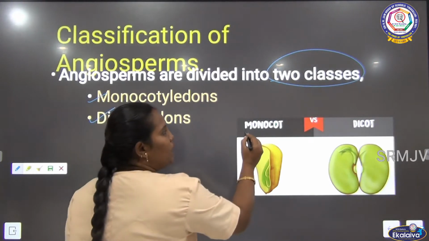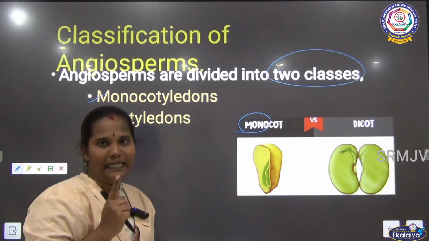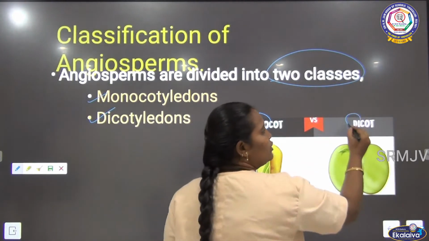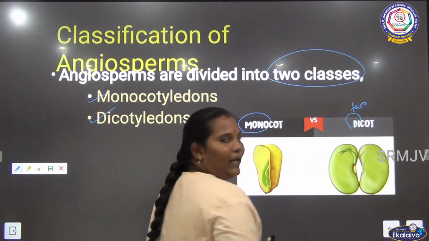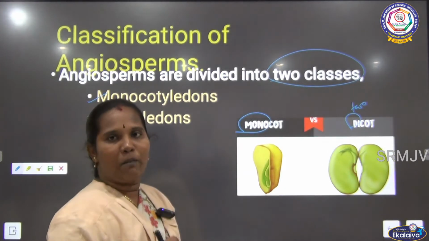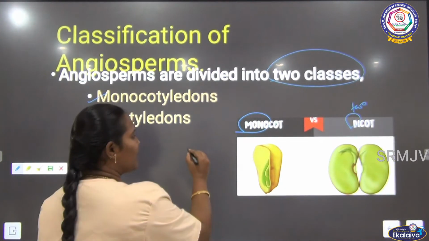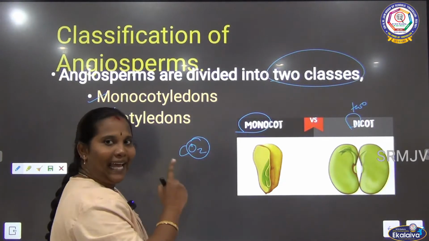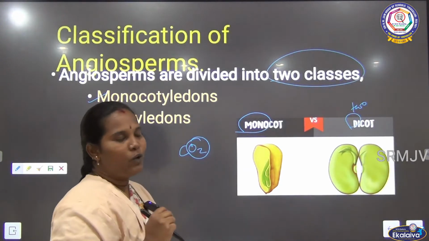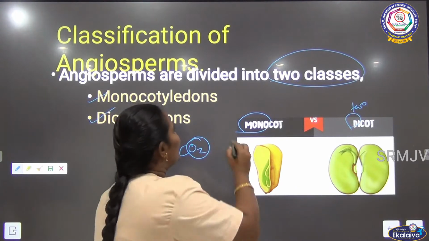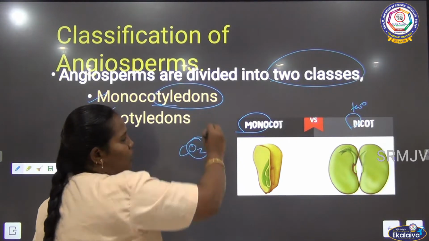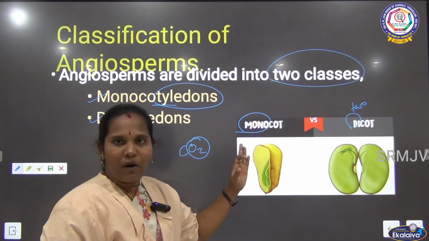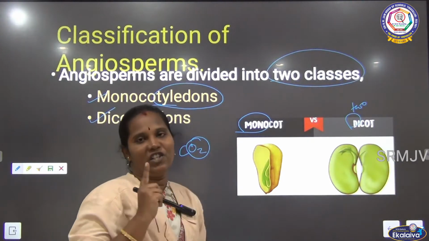See, mono means, we know very well, single. Di means two, we know that. Like carbon dioxide. What does carbon dioxide mean? One carbon along with two oxygen, we call dioxide. So di means two. So what do cotyledons mean? Sheets. So monocotyledons are the type of plants having a single sheet.